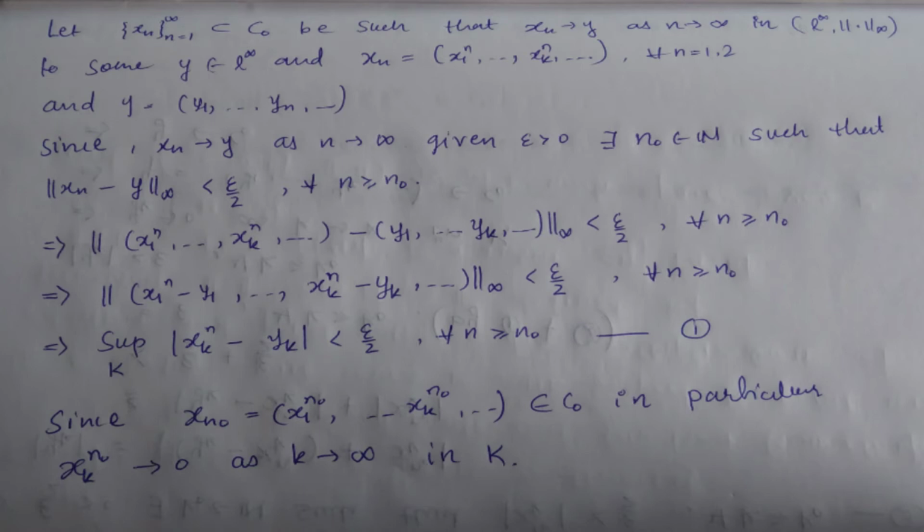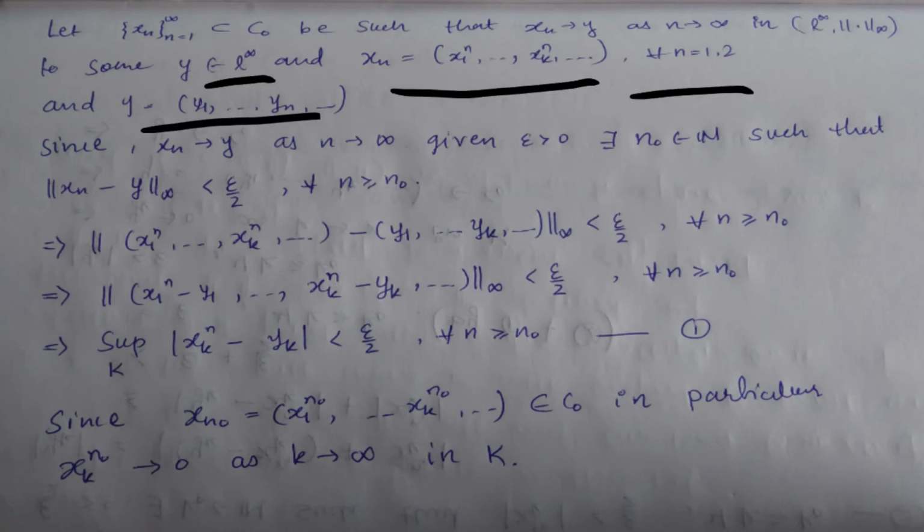For that, take a sequence xn from C0 such that xn is converging to y as n tends to infinity in the space L infinity with norm infinity, for some point y in L infinity, where xn is x1 to the power n, and so on, xk to the power n, and this is true for every n equal to 1 and so on.